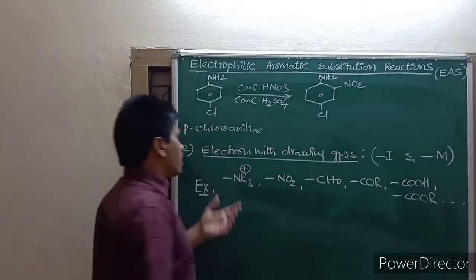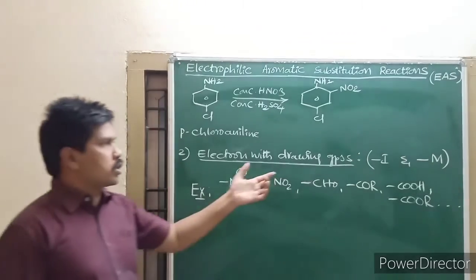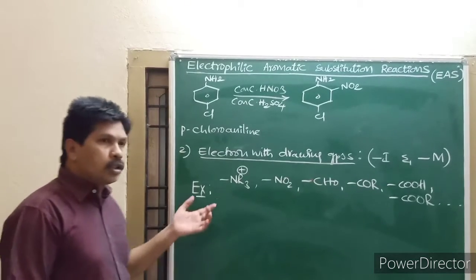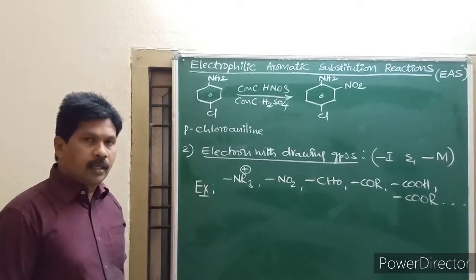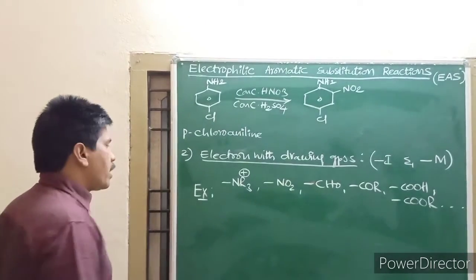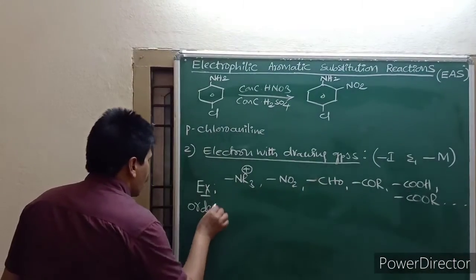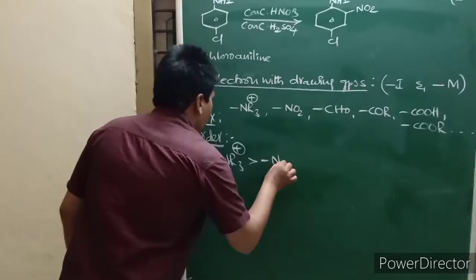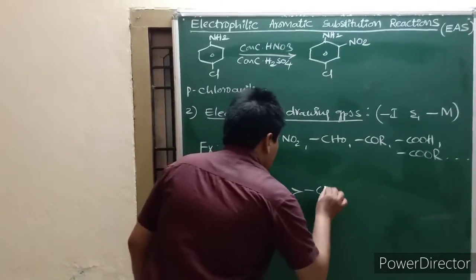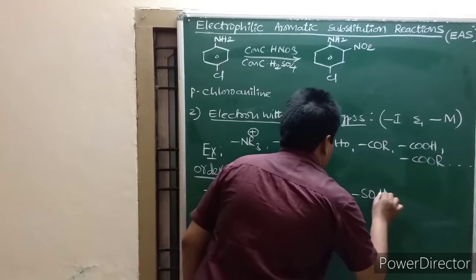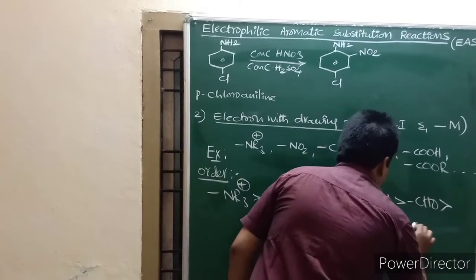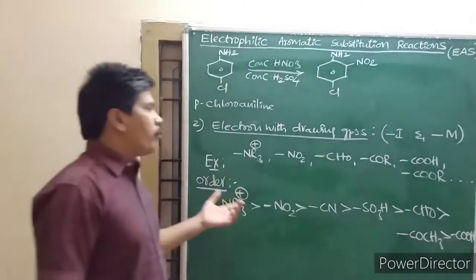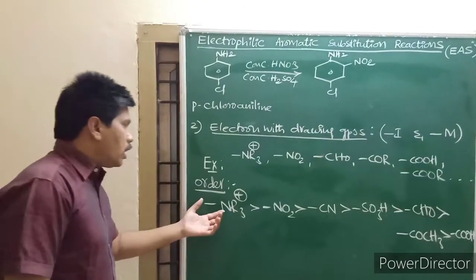So many groups come under electron withdrawing groups. If both the groups are meta-directing, the directing influence depends on this order: NR3 plus is greater than NO2, then CN, SO3H, CHO, COCH3 and COOH. This is the directive influence of each group.